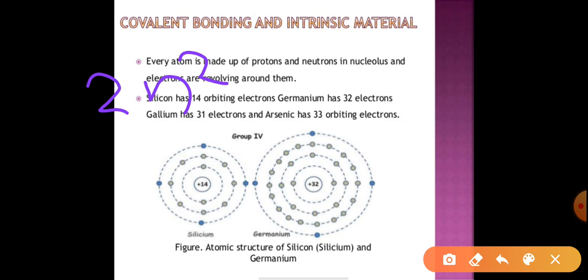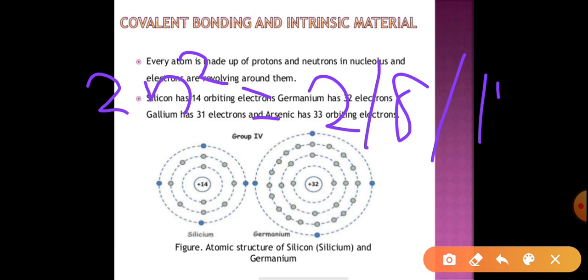So 2 into 1 square is nothing but how much? 2 electrons are there. Likewise, in the second orbit, you will find how much electron? If I am putting n is equal to 2, so 2 square 4, 4 into 2, 8. In the third, we will find 18. Likewise, it will go on.